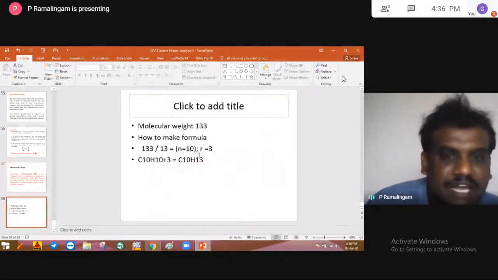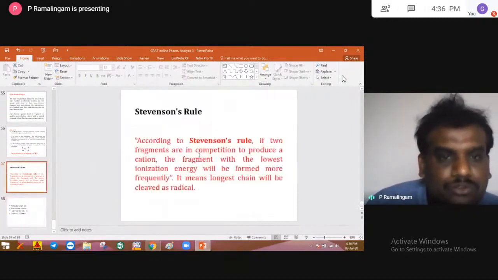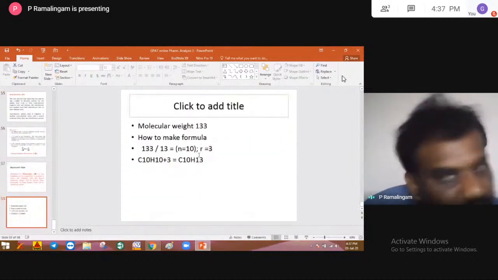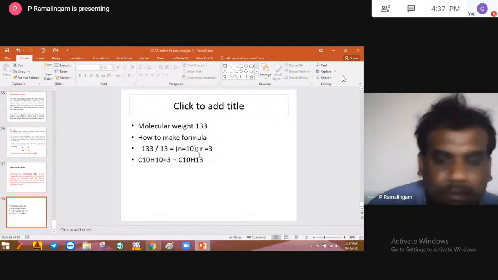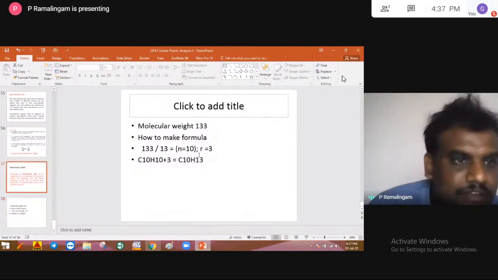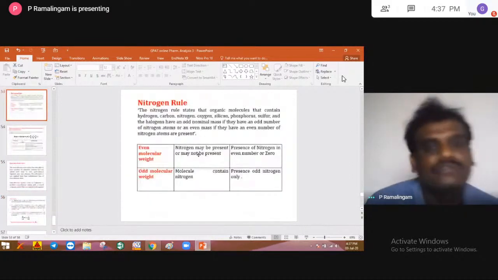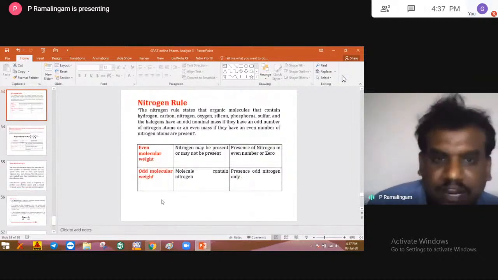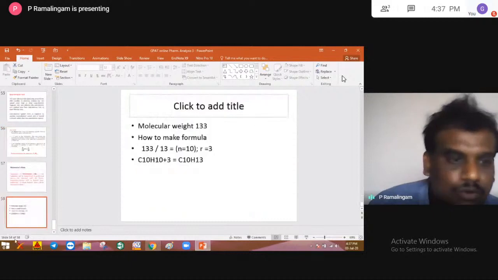So there are different types of rules, like the fragmentation rules. Those fragmentation rules are available in the textbook that you can go through. It's not a problem, but remember, this rule is very important. When we come to the nitrogen rule, I'll go through another exercise for it.